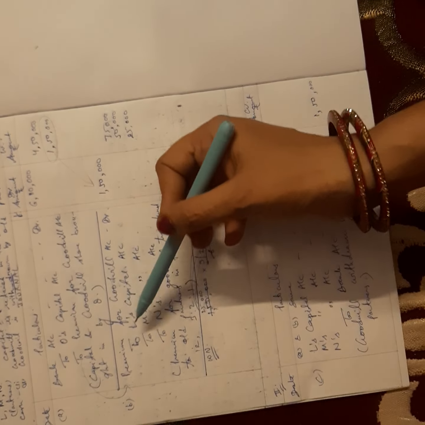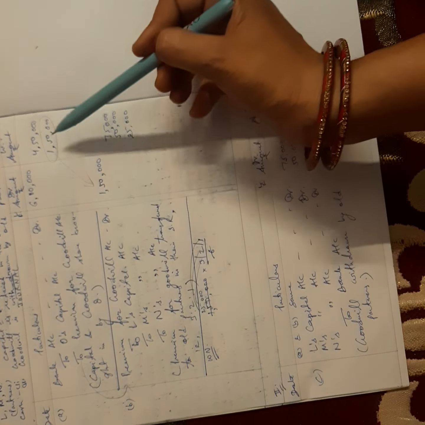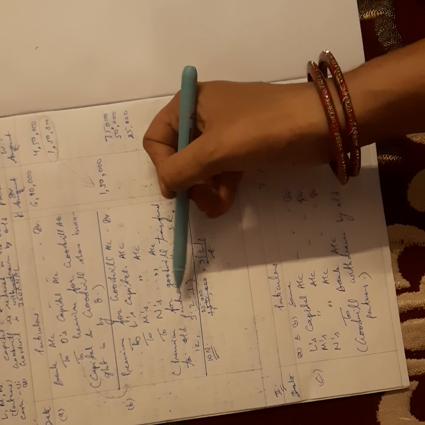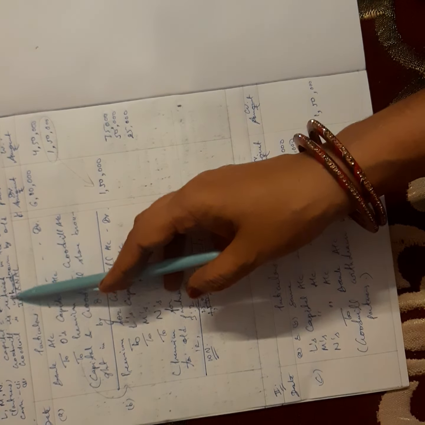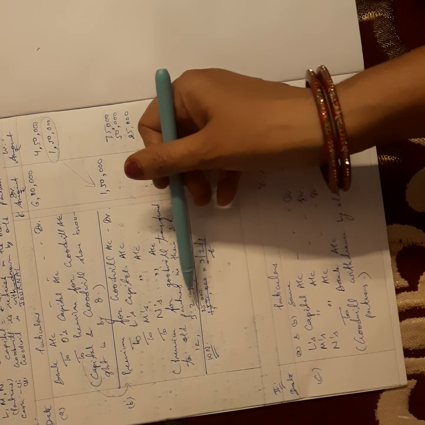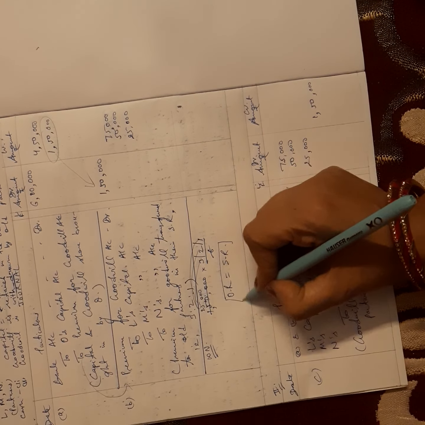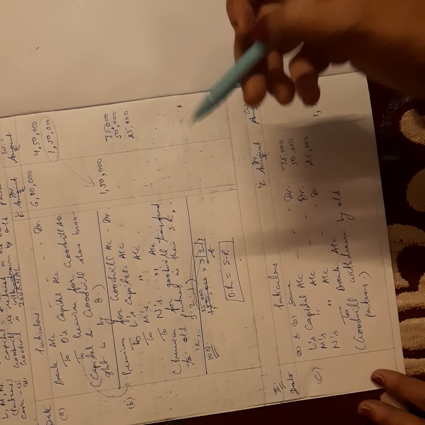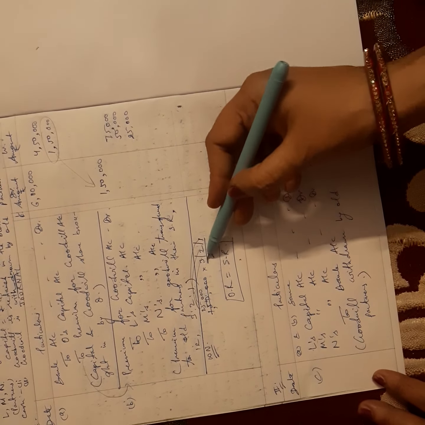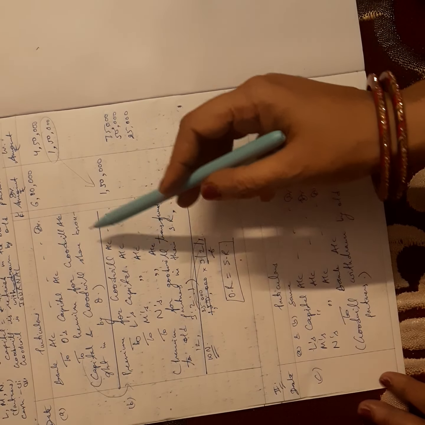So in the first case, two journals will be there. First for bringing capital and premium: bank account debit to capital and to premium for goodwill. In the second journal, premium for goodwill will be distributed among all partners in their sacrificing ratio, because the question is not giving any information regarding the sacrificing ratio. That's why it will be distributed in their old ratio. Here the old ratio is becoming the sacrificing ratio because no other information is given. Then this 1,50,000 is distributed among partners in their old ratio 3:2:1, divided by 6 and multiplied by 3, 2 and 1. So the first case is completed here.